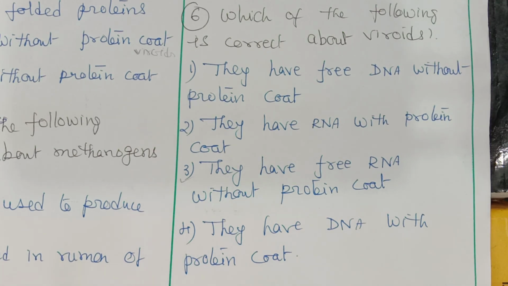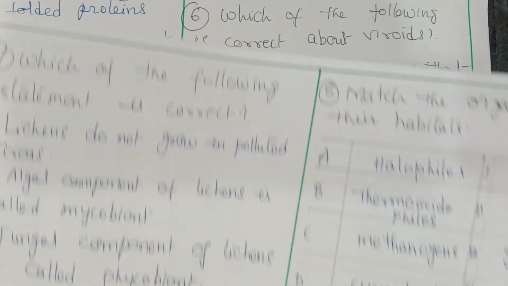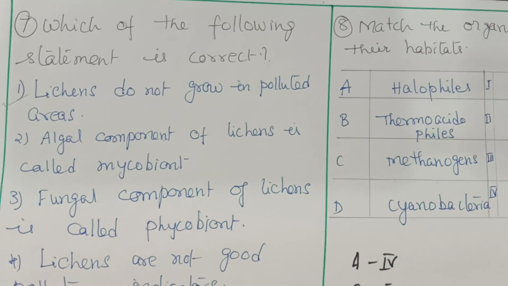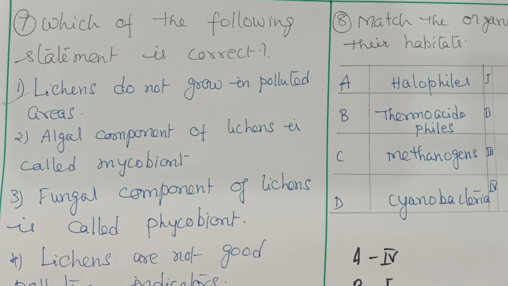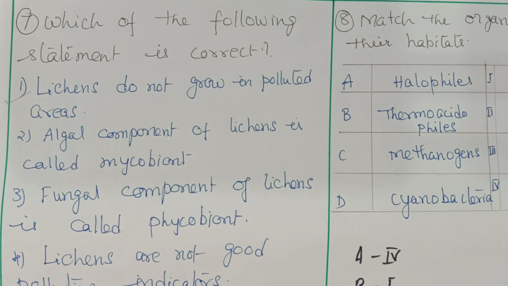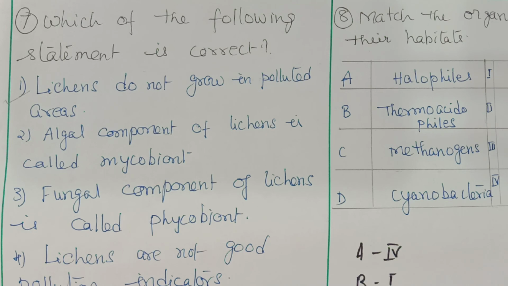Now, the last set of questions let us take. Which of the following statements is correct? Lichens do not grow in polluted water, polluted areas. Then you have to identify which is correct. Algal component of lichens is called mycobiont.